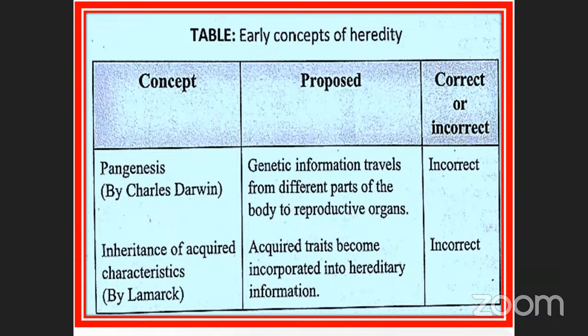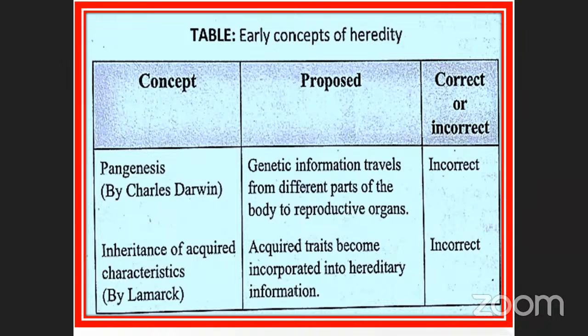Here, in the early concepts of heredity, many scientists each gave their own explanation. See the first concept, pangenesis. This was given by Charles Darwin. What he proposed: genetic information travels from different parts of the body to the reproductive organs only. Is this correct or not? This is an incorrect statement, because genes are responsible.